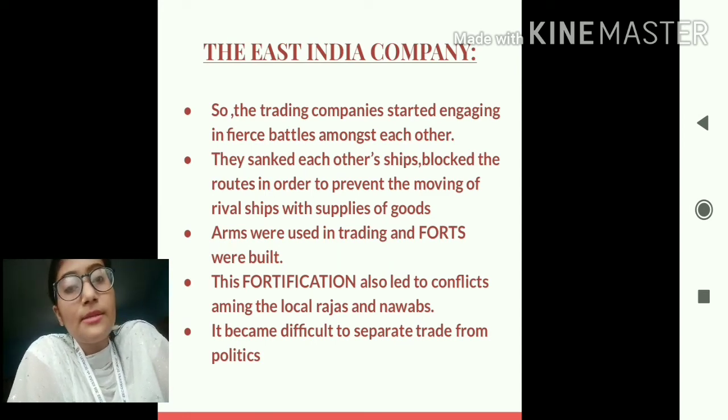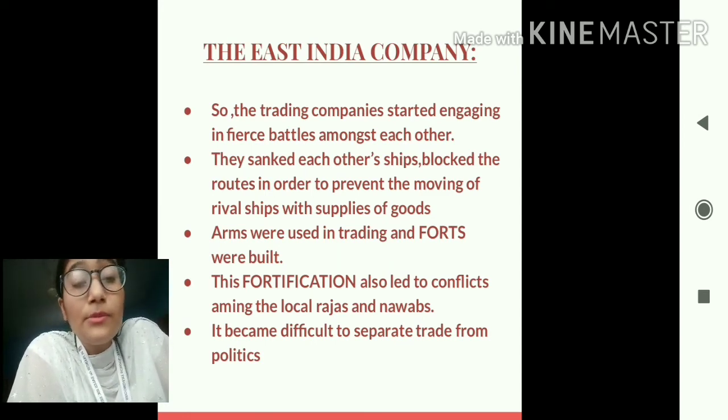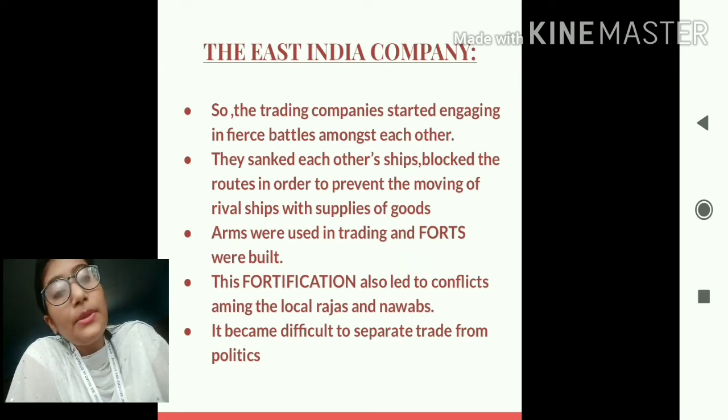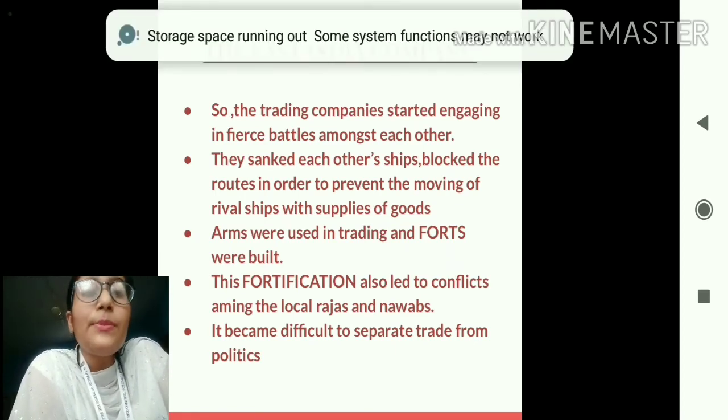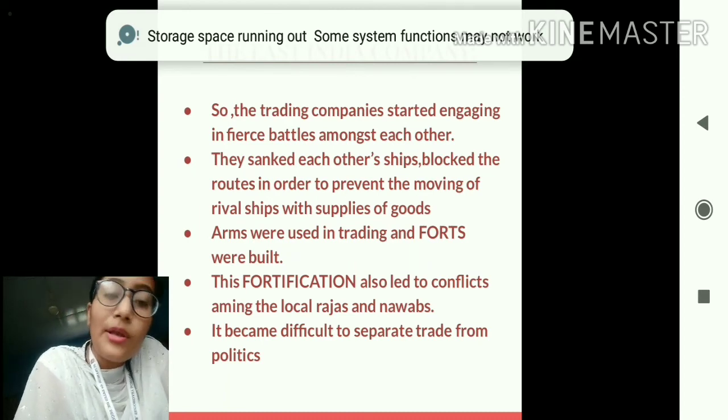Trade and politics got mixed up. In trade, arms were used. In trade, different tactics were adopted to eliminate the competition from the rivals. So it was no longer possible to separate trade from politics.